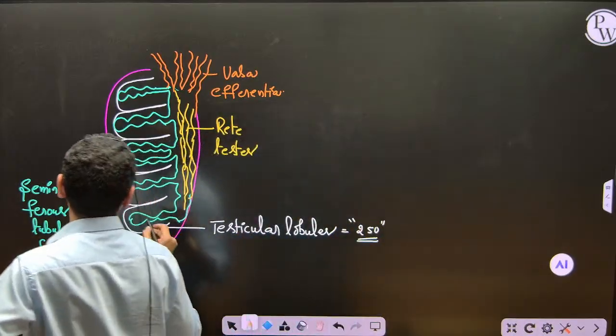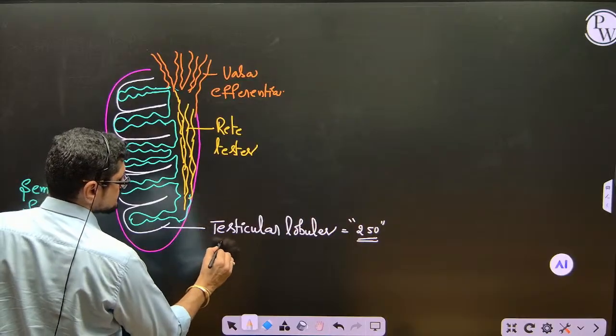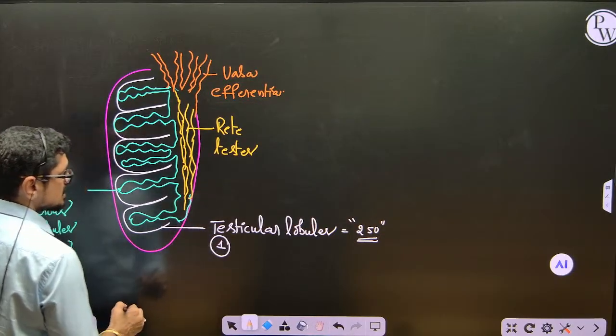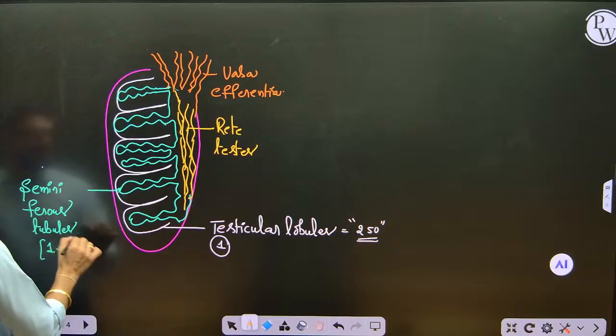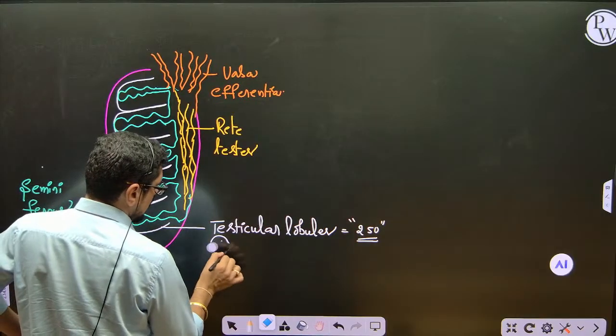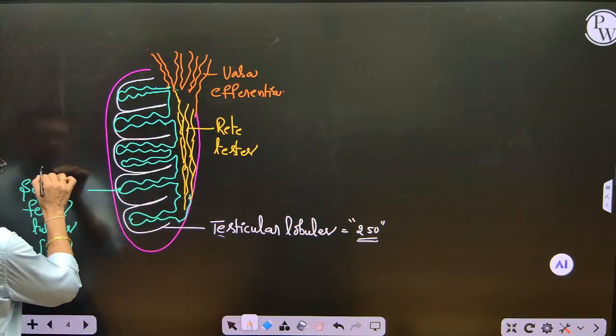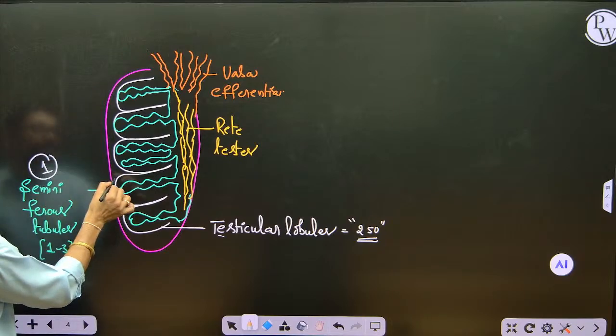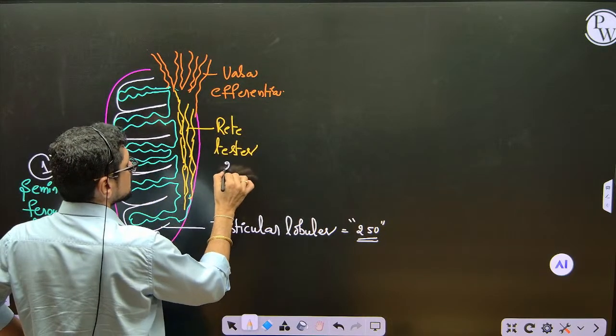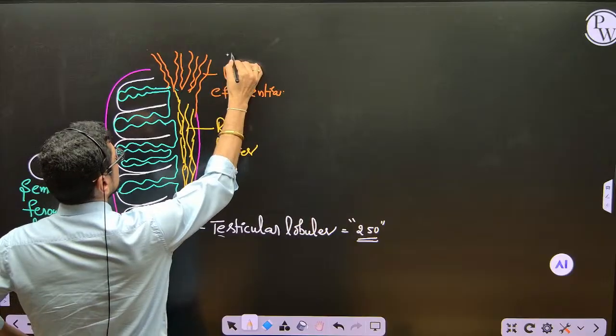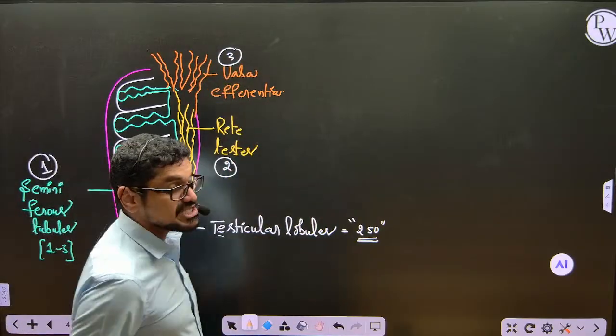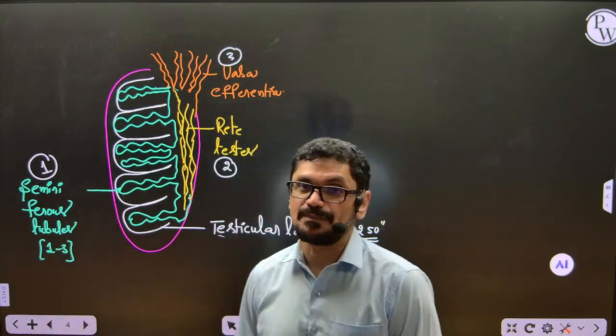Please see the board. Number 1, testicular lobules. Testicular lobules contain seminiferous tubules. So if I begin from the seminiferous tubules, this is number 1. Seminiferous tubules open into number 2, rete testis. Rete testis opens into number 3, vasa efferentia. So this sequence is also important in the exam.